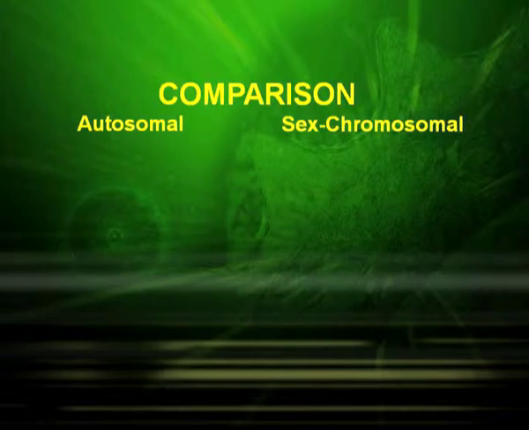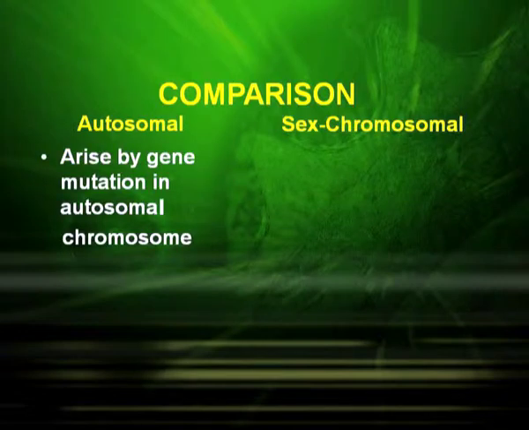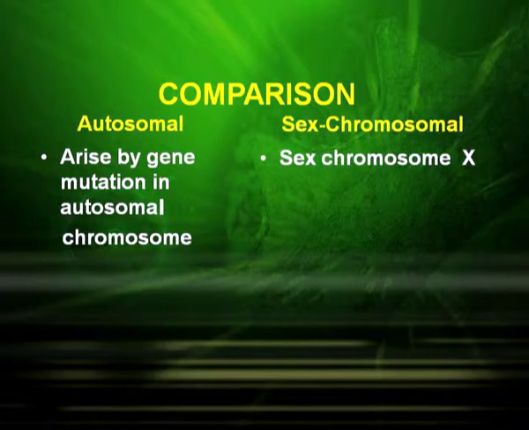After studying these disorders, let us compare autosomal disorders and sex chromosomal disorders. Autosomal disorders arise by gene mutation in autosomal chromosomes, whereas in sex chromosomal disorders the gene mutation occurs in the sex chromosome, especially the X chromosome.